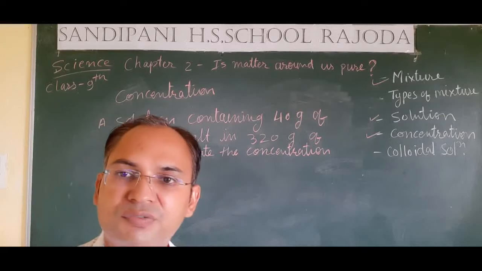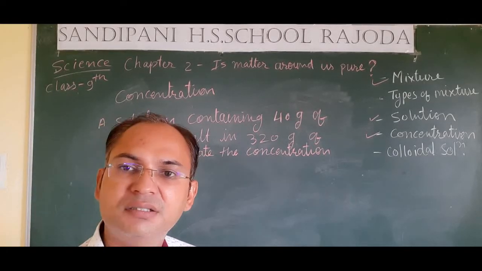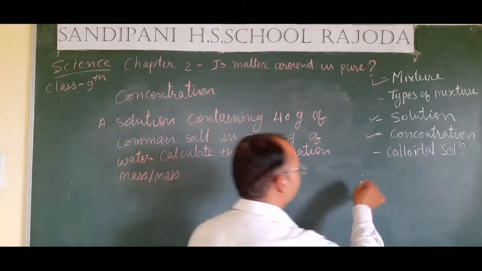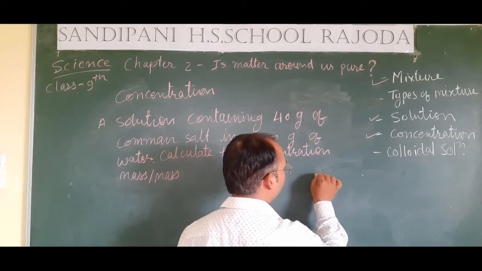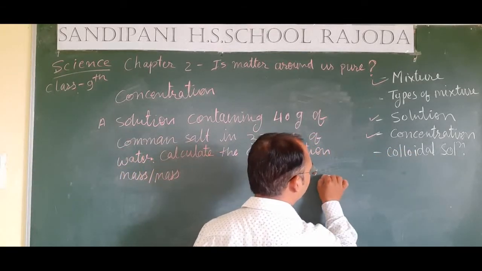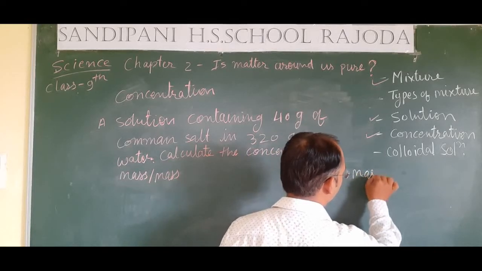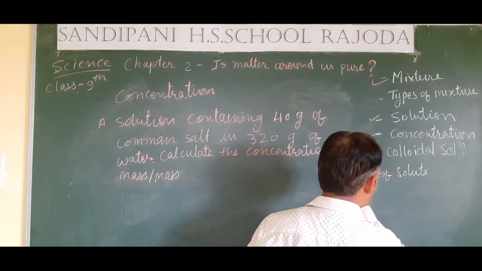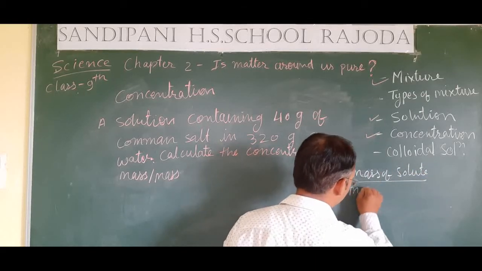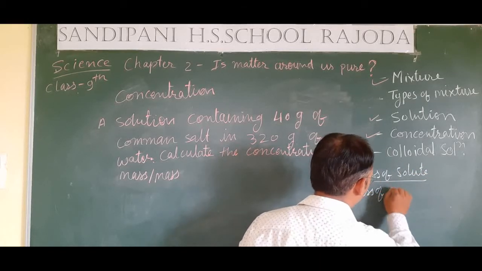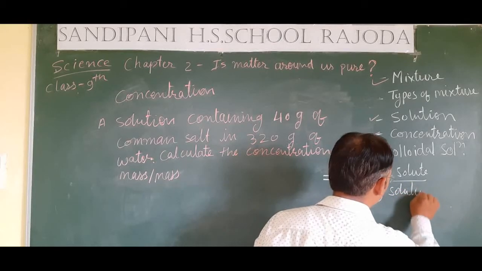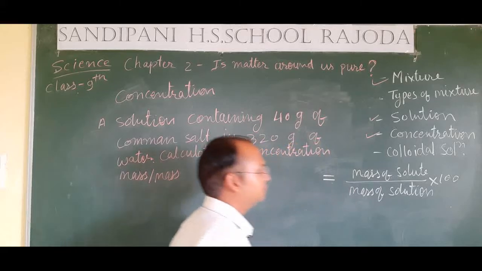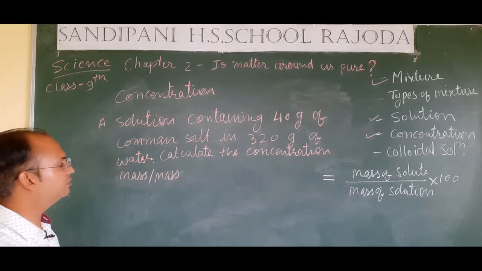So according to our formula, students, let's see what is given to us. Our formula is mass by mass percentage is equal to mass of solute upon mass of solution multiply by 100.